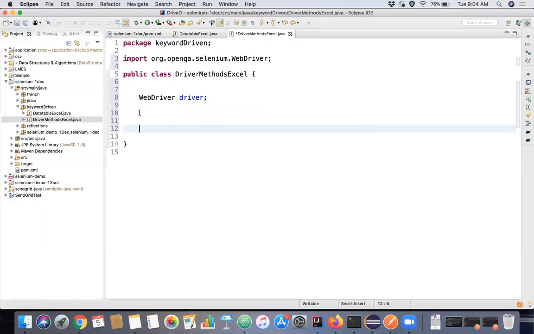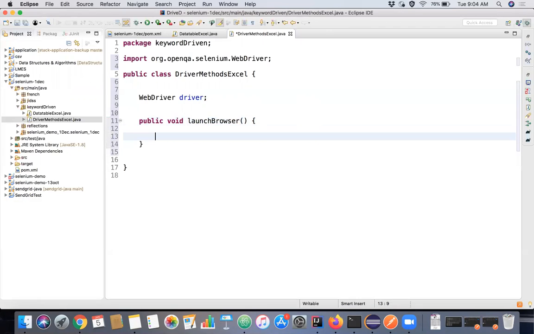We'll create a method in the same name, and we'll assign this value. Now we have driver is equal to new Chrome driver.